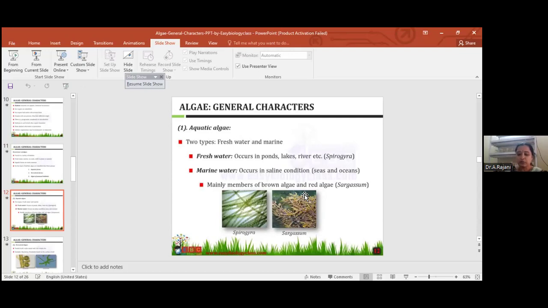Okay. Coming to those floating in fresh water: Chlamydomonas and Volvox are the best examples. Expect a question here; examples are the most important.